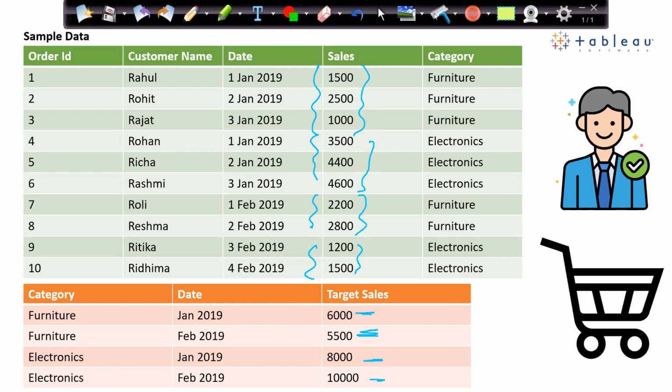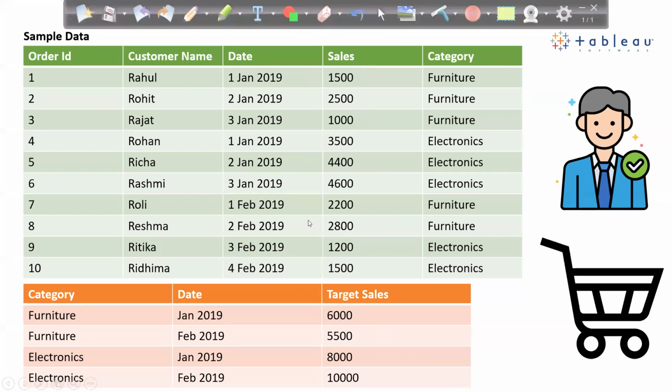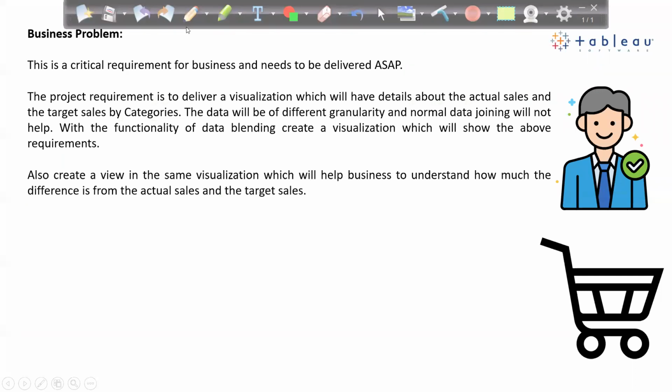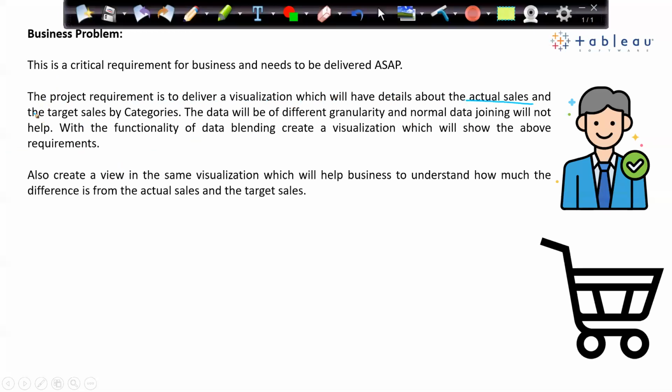Right? In the same way, the problem states here also. If you see the business problem, the project requirement is to deliver a visualization which will have details about the actual sales and the target sales by categories. Actual sales will have order level data. Target sales will have only a single value for that particular category. I'll sum up this and join to compare it.